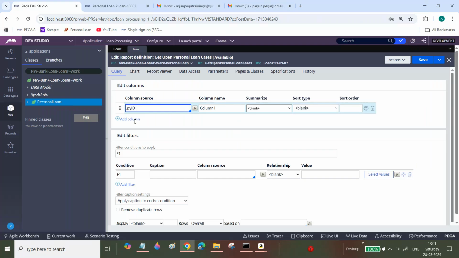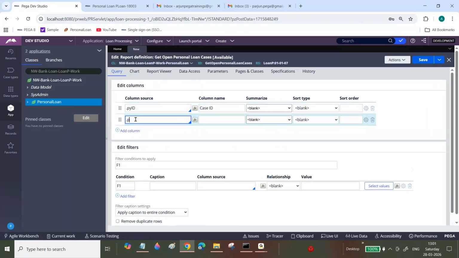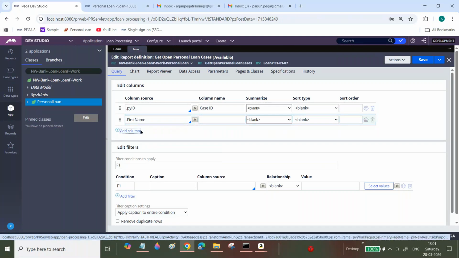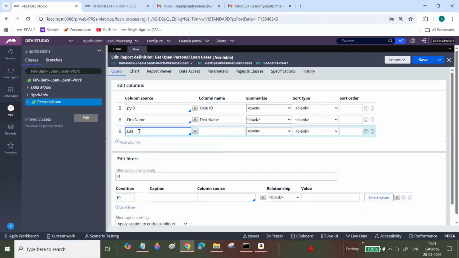PYID. Now you want PZNSK, or whatever else you want to include, you can include, bro. Sir, now I want first name. Is there a spelling mistake in the name? Okay, last name.